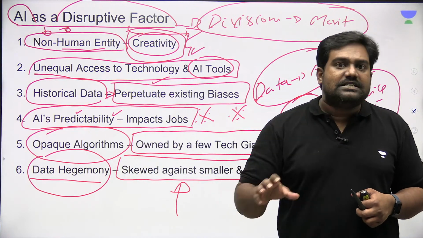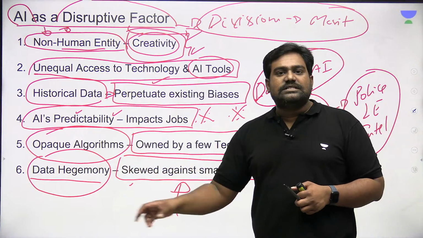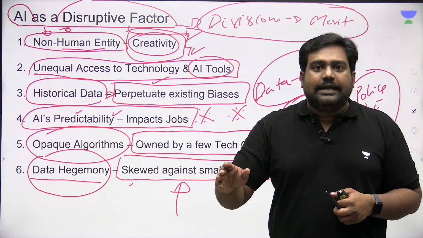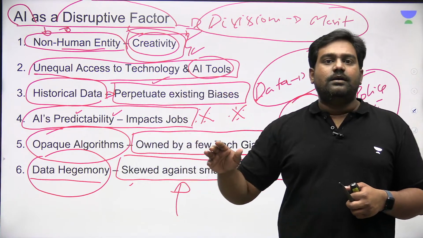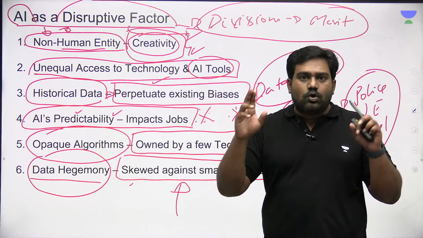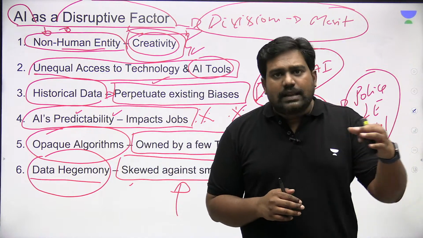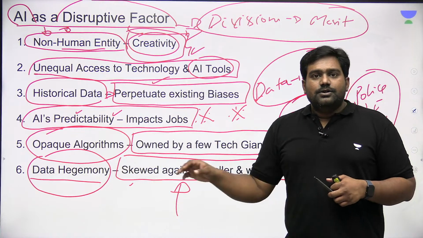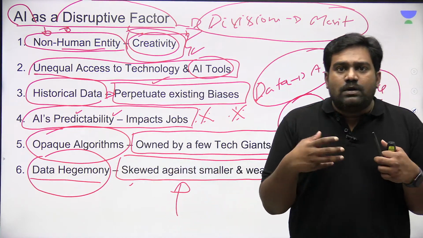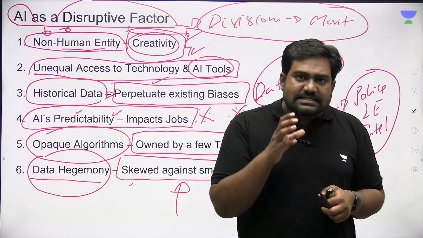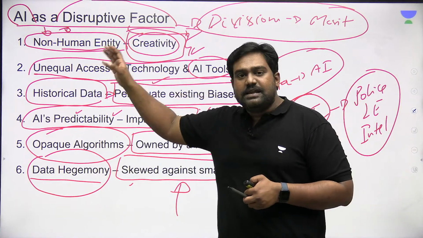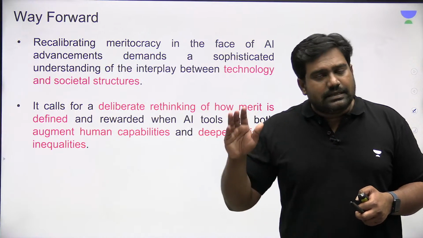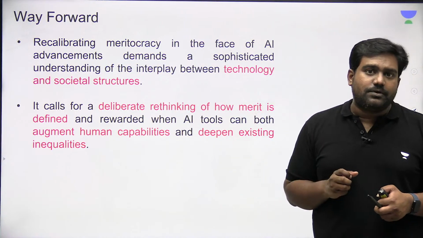They have almost monopolistic control on data, whereas the small startups might be pushed out of the competition. So this will always end up benefiting the privileged, the entitled, and those who come out on top in a so-called merit race. And those who are left behind will be pushed down even further. So even though a merit-based system is the only viable option we have, it has inherent drawbacks, and AI being a disruptive technology is going to further increase these divisions. That is what the author is talking about.